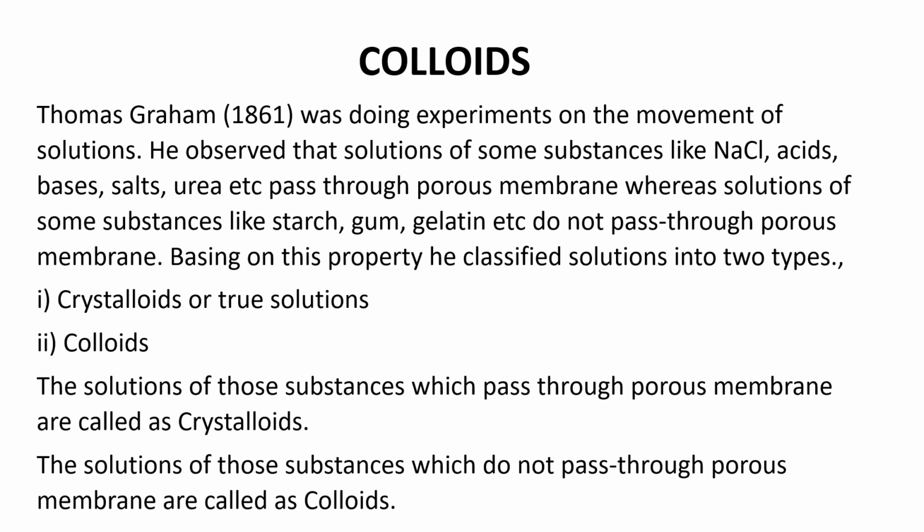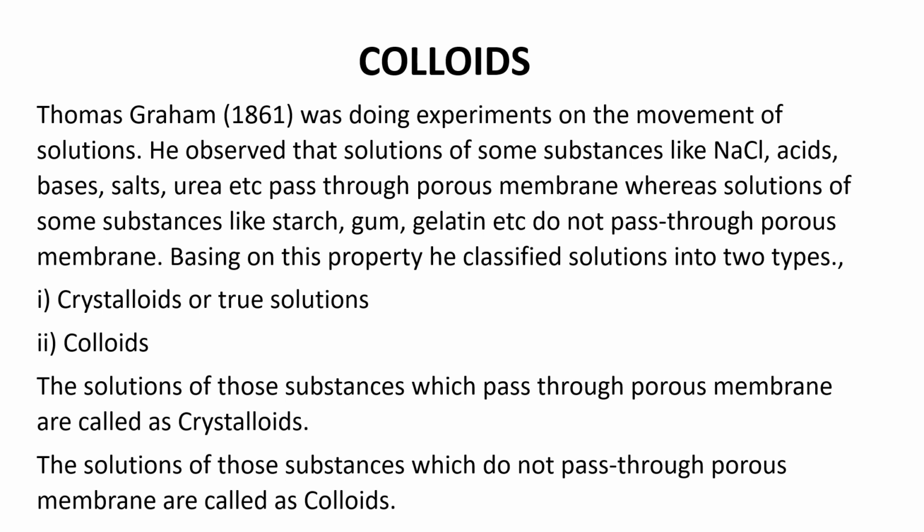Thomas Graham, in 1861, was trying to do various experiments on the movement of solutions. So what did he observe? He observed that solutions of some substances like sodium chloride, various acids, bases, salts, urea are able to pass through a porous membrane, whereas solutions of some other substances like starch, gum, gelatin, etc., are not able to pass through a porous membrane.